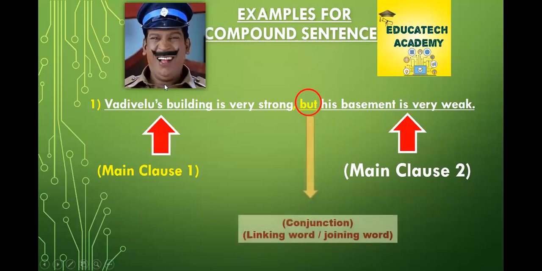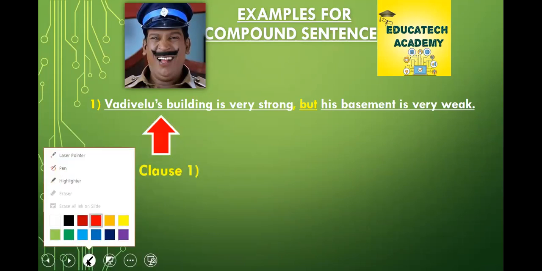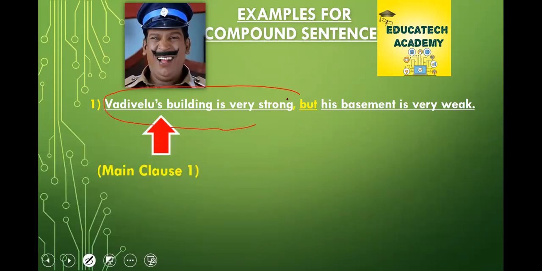Okay, fine. Vadivelu's building is strong. If there are two sentences, I teach you from the beginning. This is sentence 1: His basement is very weak. Sentence 2: Vadivelu's building is strong. These two sentences are connected with the conjunction 'but'.